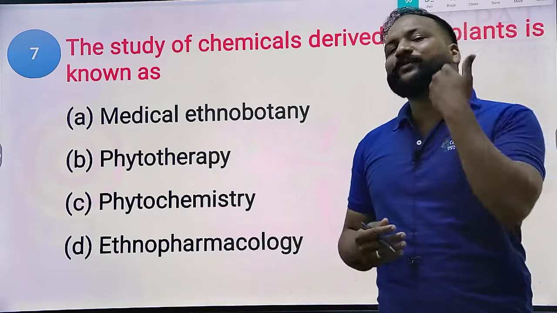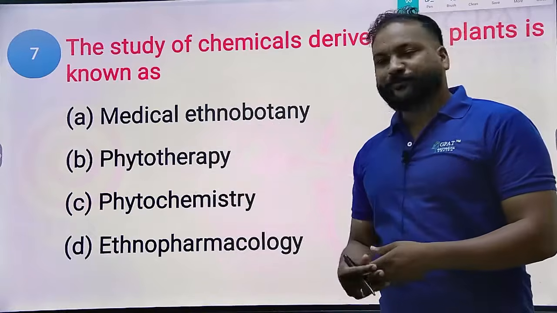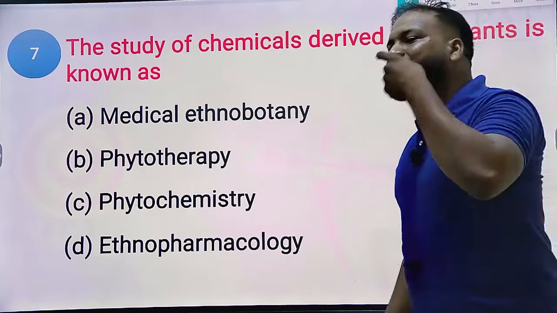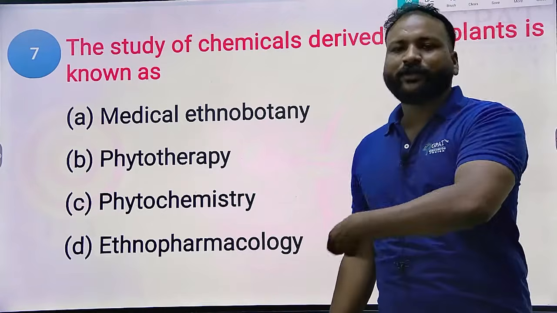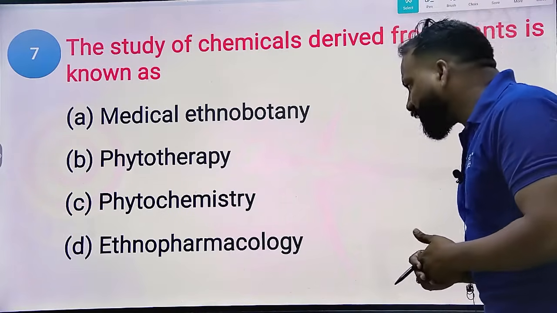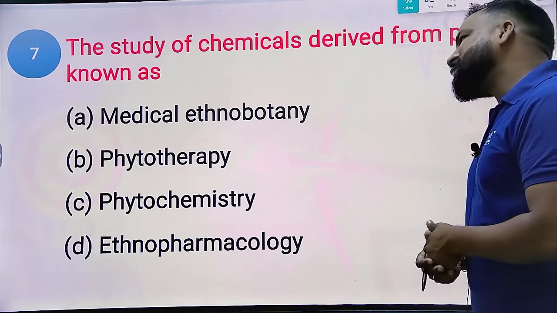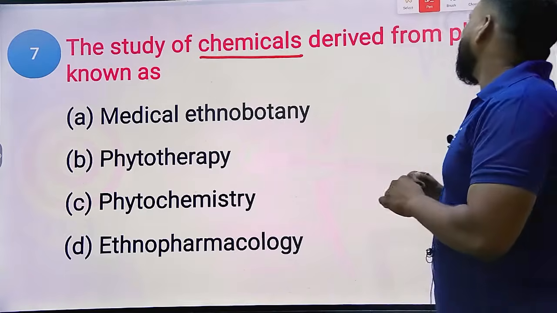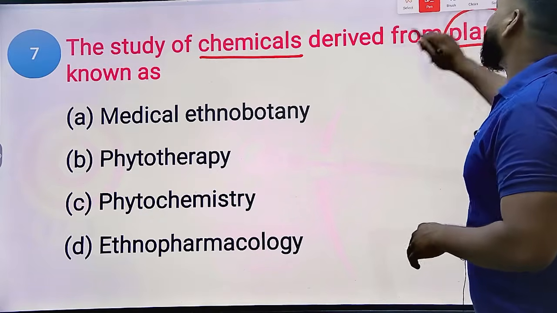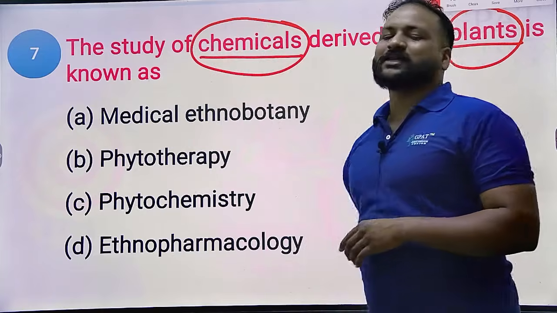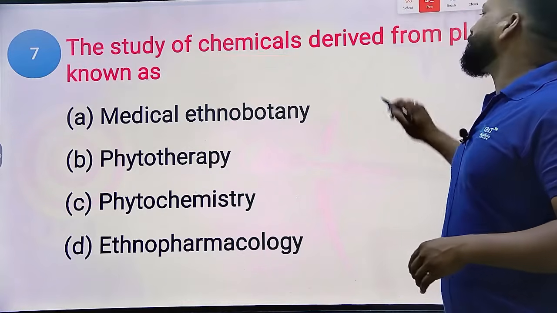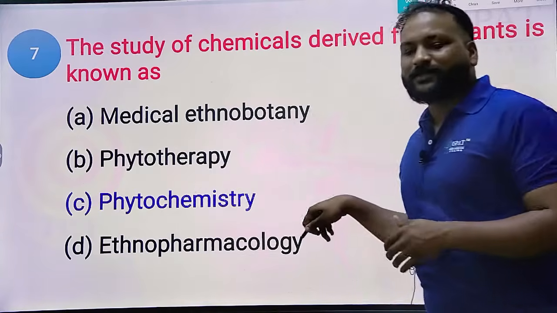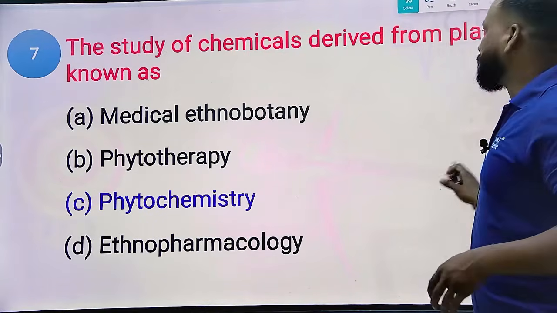The study of chemicals derived from the plants is known as, yes, pharmacognosy has different fields. Not only one field, right? All these fields belong to pharmacognosy only. Each field describes and studies different principles. Medical ethnobotany, phytotherapy, phytochemistry, and ethnopharmacology are here. They're asking about chemicals derived from the plants, right? Plants means phyto, study of chemicals means chemistry, so option C will be the right answer, phytochemistry.